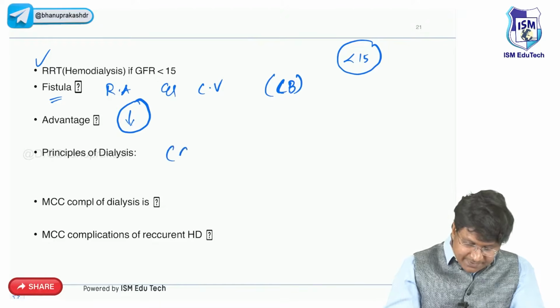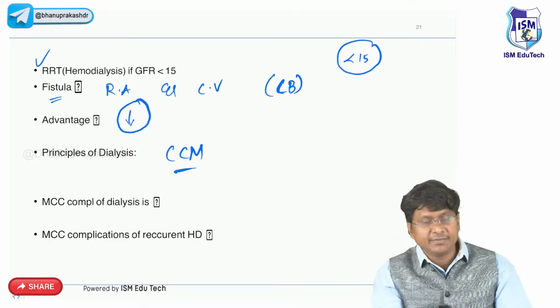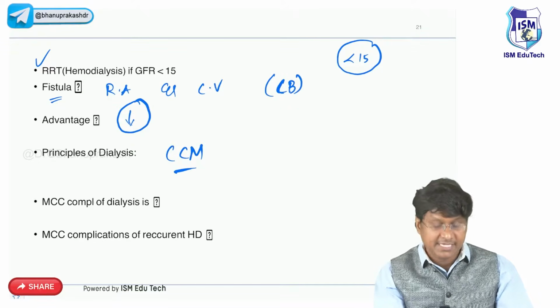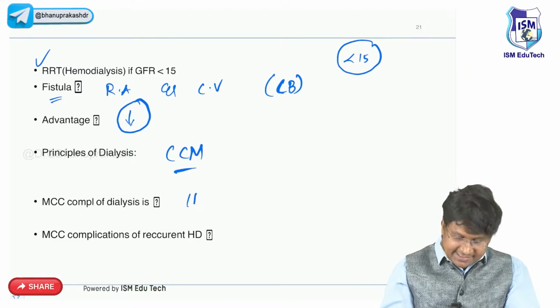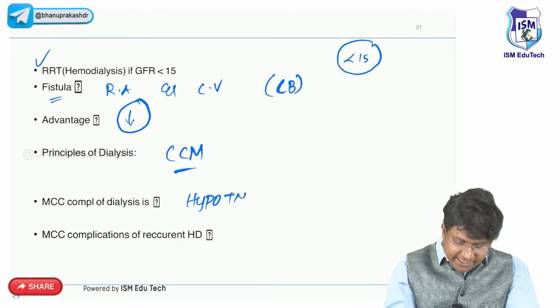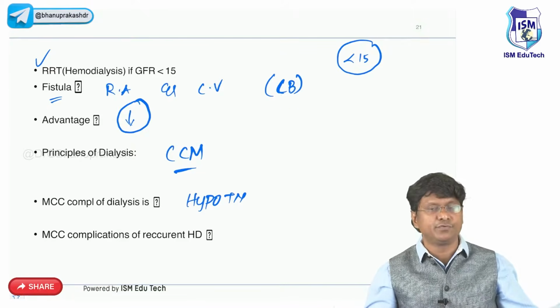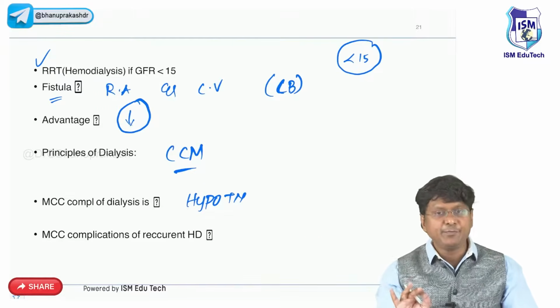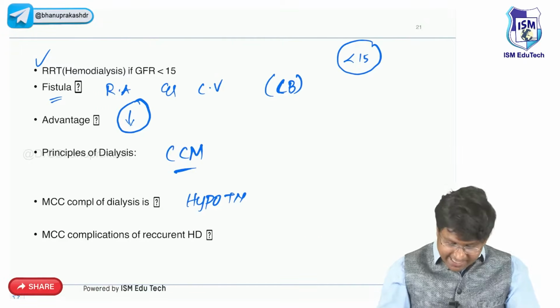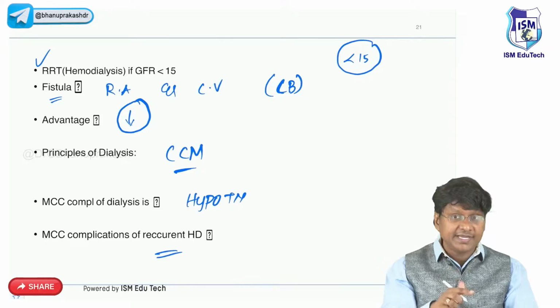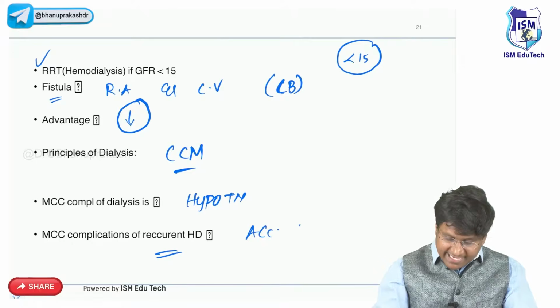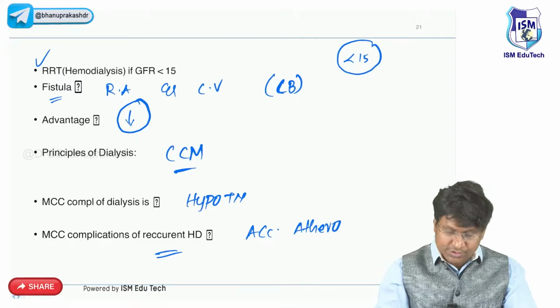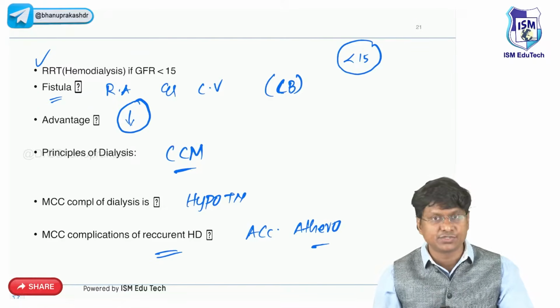And what is the principle of hemodialysis? That is countercurrent mechanism. And the most common complication of dialysis is hypotension, because you are taking lots and lots of fluid out of the body and sending it to your dialyzing machine. So hypotension is the most common complication. And the most common complication of recurrent hemodialysis will be accelerated atherosclerosis.